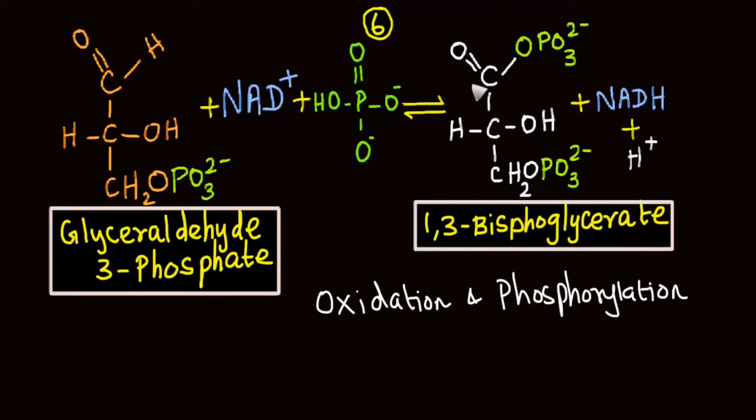Though water is not directly taking part in this reaction, the oxygen of this carboxylate group comes from the hydroxyl group of hydrogen phosphate, and this hydroxyl group, this phosphate originally gained from a water molecule. Though we do not write the water molecule directly here, there is utilization of one molecule of water at this step of glycolysis. This reaction is catalyzed by glyceraldehyde 3-phosphate dehydrogenase.